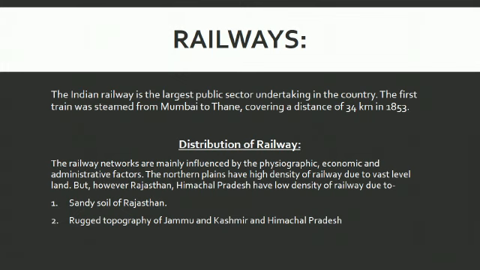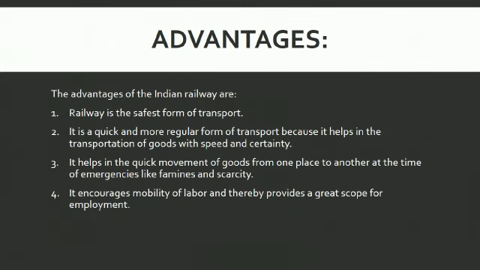These are over. Next, there are two most important questions: what are the advantages and disadvantages of railways? Advantages are more, because railway is the safest form of transport. It is a quick and more regular form of transport because it helps in the transportation of goods with speed and certainty.